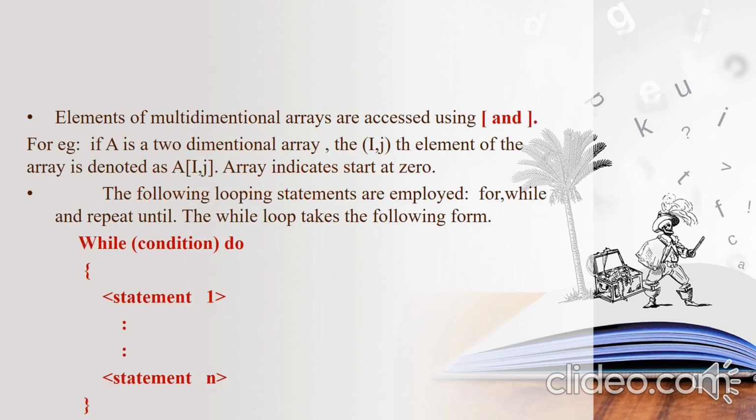Elements of multi-dimensional arrays can be accessed using an open square bracket and a closing square bracket. That is the usual notation that we use in programming. So A[i, j] says that we are referring to the (i, j)th element. Array indexing starts from 0 here.